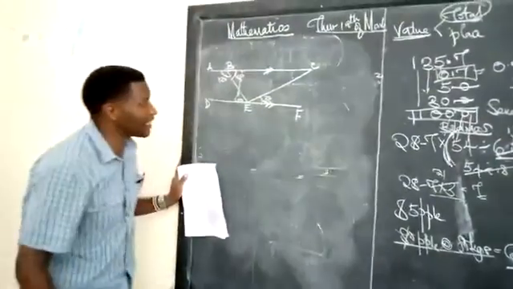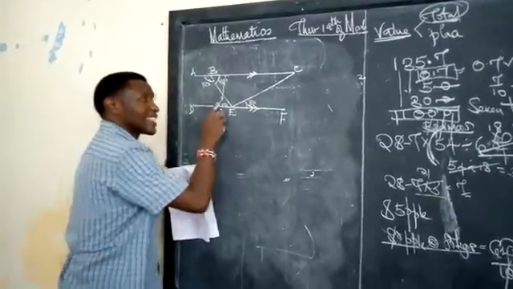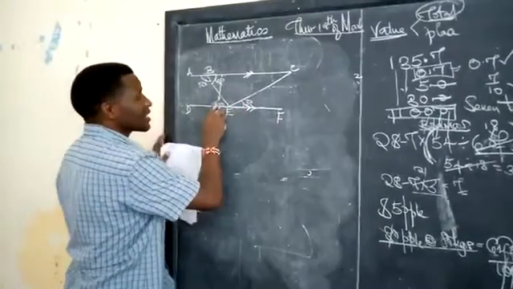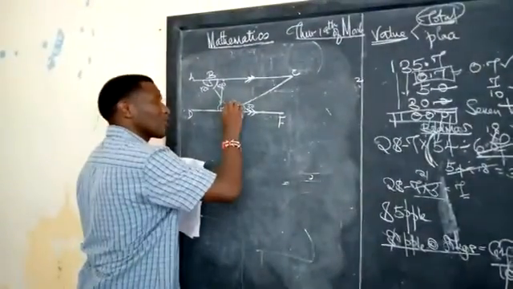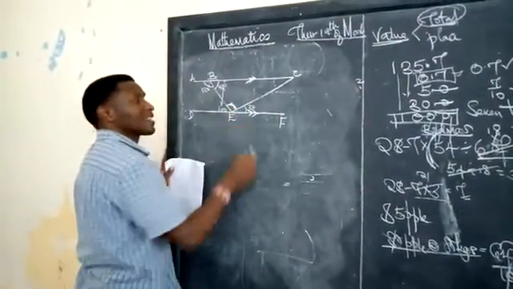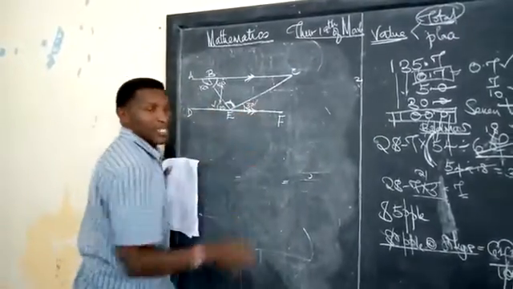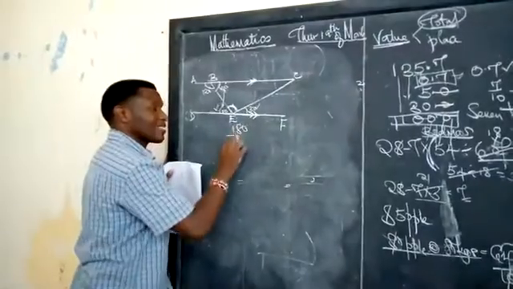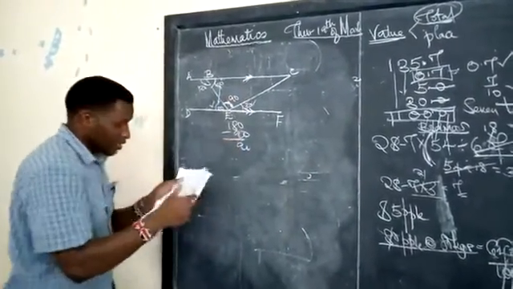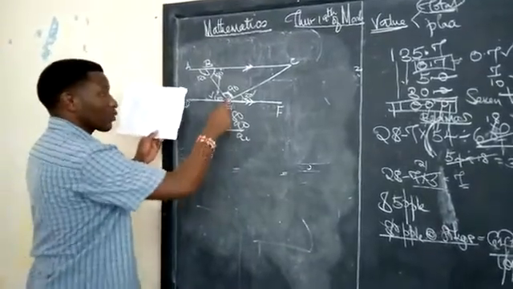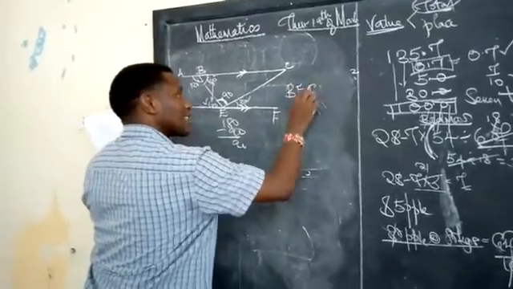Are we together, boys and girls? Look at this. We already have a straight line here. This is 60. This is 30. 60 and 30 gives you a total of 90. Now, ukiongeza hii yango iko hapa, this one here, it's supposed to give you 180. 60 plus 30 is 90. 180 minus 90 gives you 90. Am I right to say this is 90? Surprisingly, this could be the angle asked. We have been asked for angle BEC.